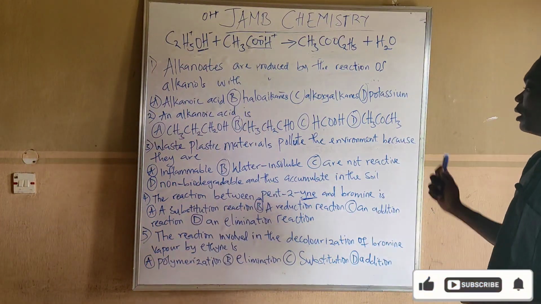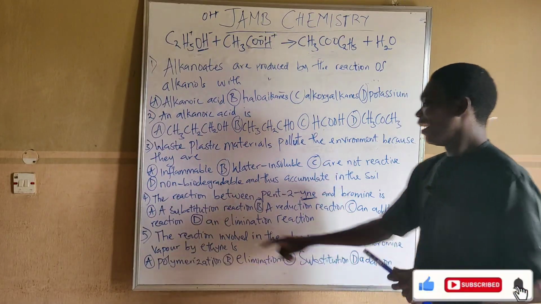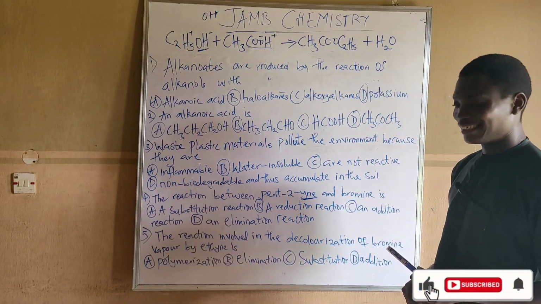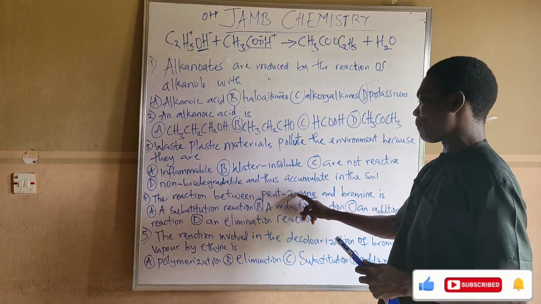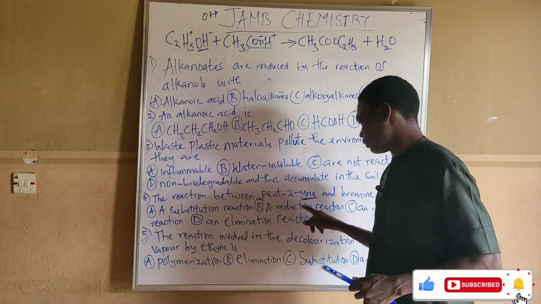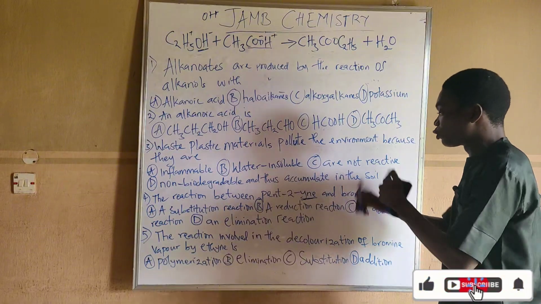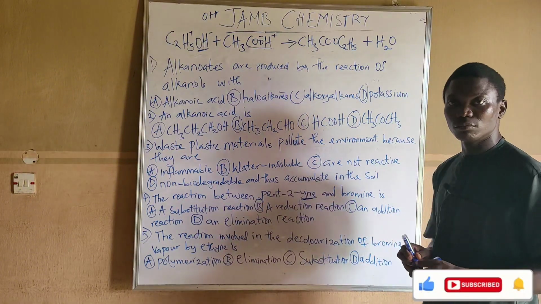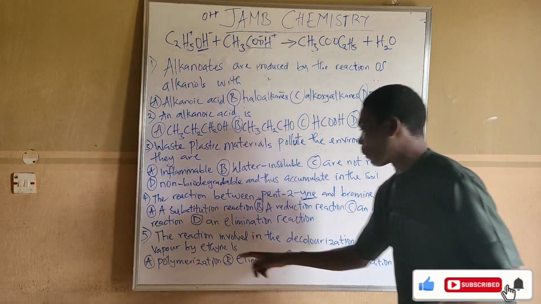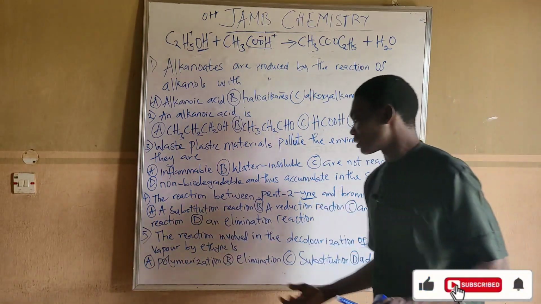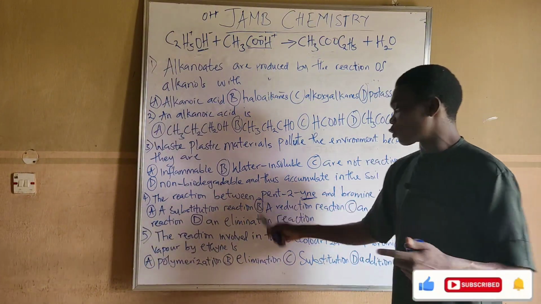Now, the question says the reaction involved in the decolorization of bromine vapor by ethyne is, now don't forget that ethyne is the same member with this one too. It ended with yne. They are the same member. This one tells us that it reacts with bromine. By the time it reacts with bromine, something happens. It decolorizes this bromine. See another way they twist the question now. They are asking you that when this ethyne decolorizes bromine, what type of reaction is that? You can see another way they try to twist this question.